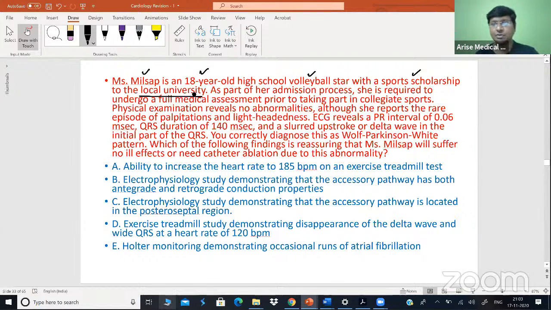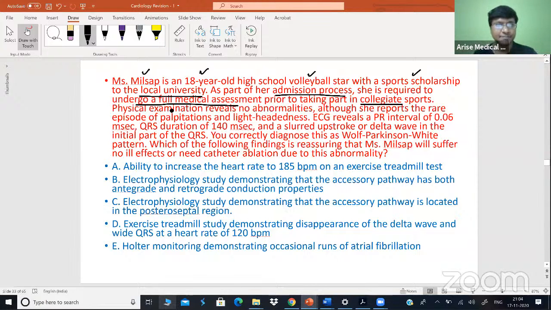Now, as part of her admission process, she is required to undergo a full medical assessment prior to taking any college sports.